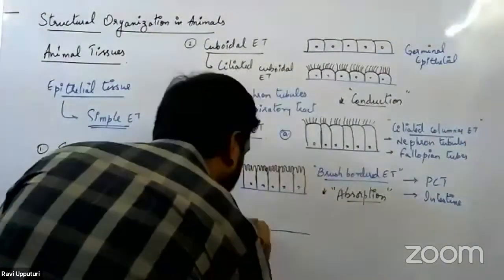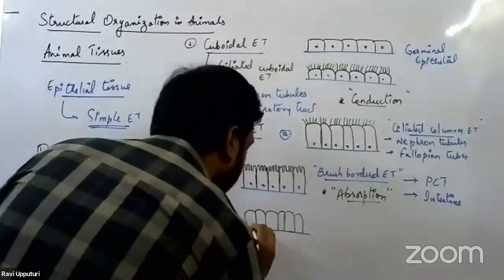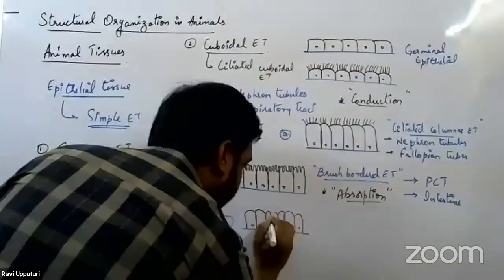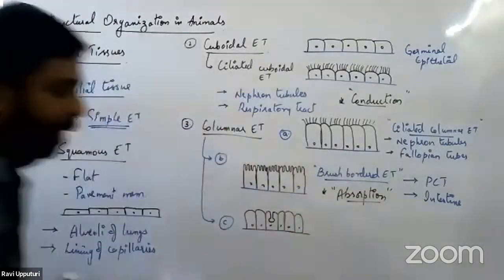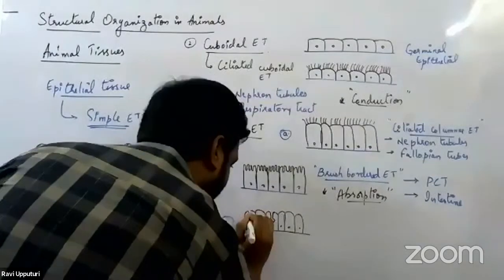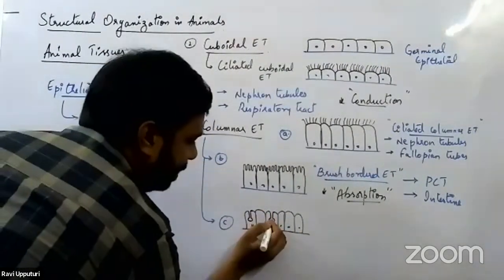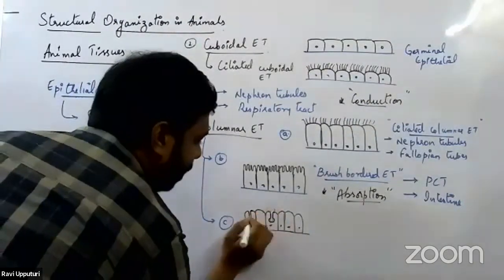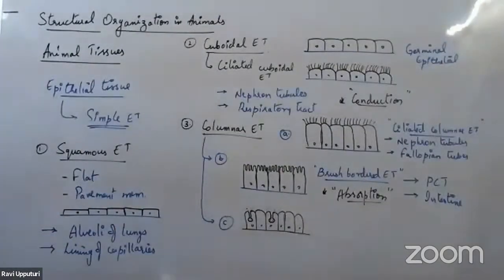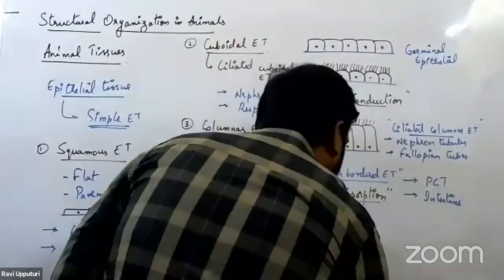So this is the basement membrane and these are the cells. Some of them would get modified and become glandular. Some of those cells would start secreting certain substances, and all of these substances will be released to the outside. So this type of epithelial tissue, we would call glandular epithelial tissue.